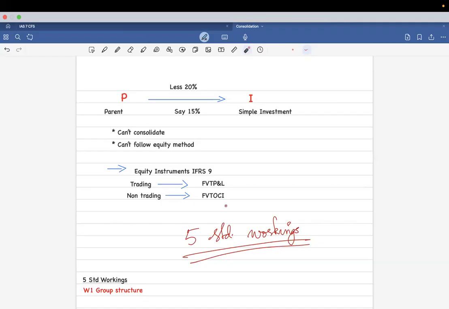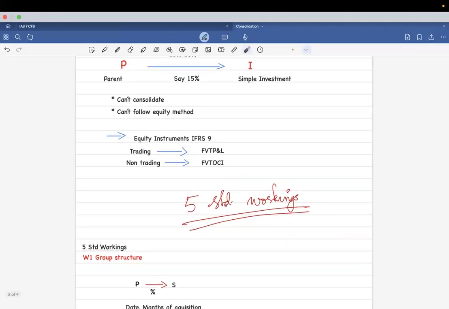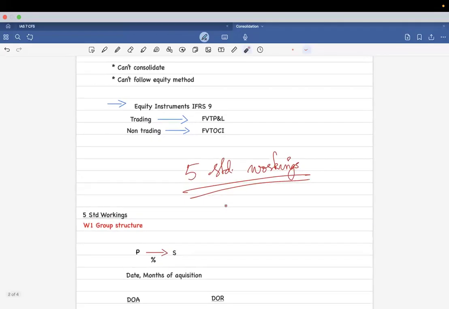When you move on to SBR, you're going to study a lot of combinations. Clear? Now, in FR, the main topic is consolidation. So we're going to go back to consolidation.